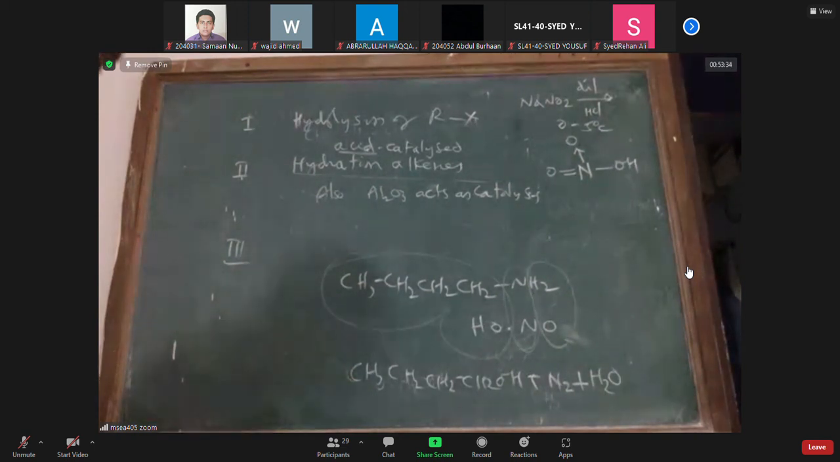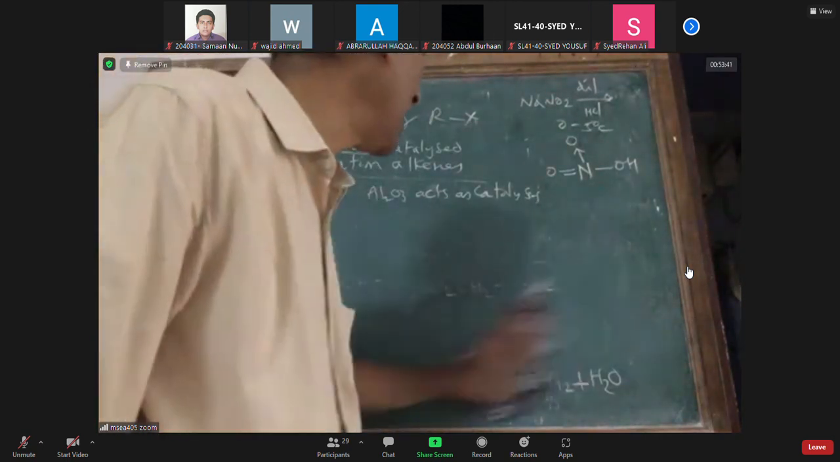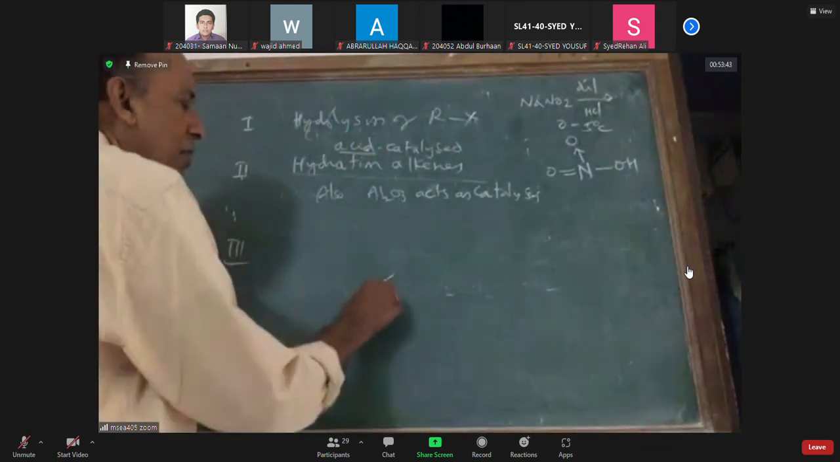This is a method to prepare alcohols. Primary amines are converted to alcohols. You can get this question in the exam. I have a compound like this.